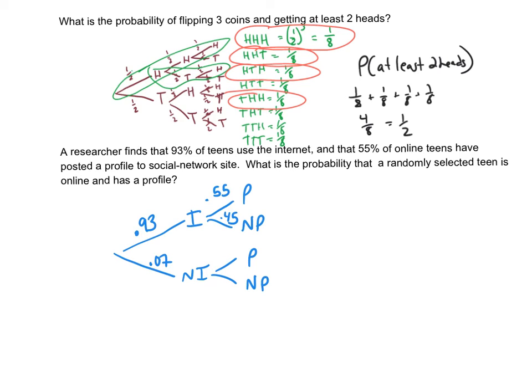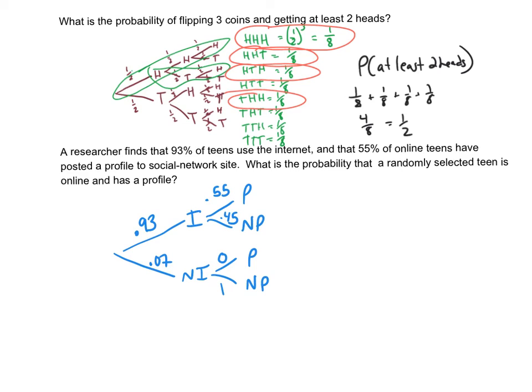Now, if you look at the bottom branch, it says if you're not on the internet, what's the chance you have a profile? Well, there's 0 chance, because if you're not on the internet, you're not going to have a profile on an internet site. And the chance you will not have a profile is 100%.